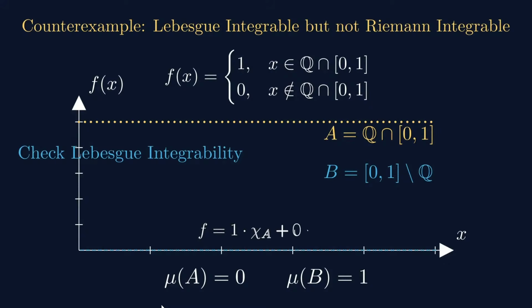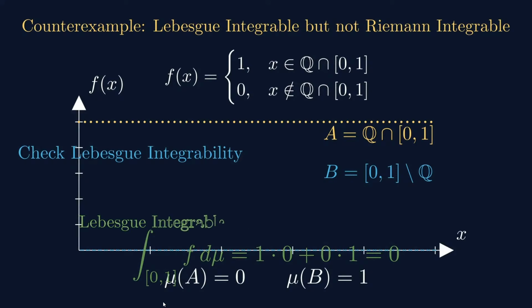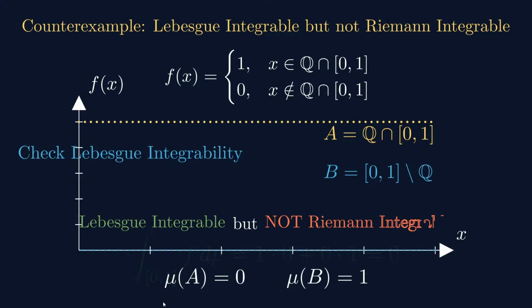So then the function can be broken up into two parts, the characteristic function of A and the characteristic function of B. On B, the value of the function is 0. On A, the value of the function is 1. So the function has now been translated into a simple function. This type of function is a simple function. Therefore, by the definition of the Lebesgue integral of a simple function, its value is equal to 0. It is Lebesgue integrable, but not Riemann integrable. So this is an excellent example which shows Lebesgue integrability. Okay, let us stop here.